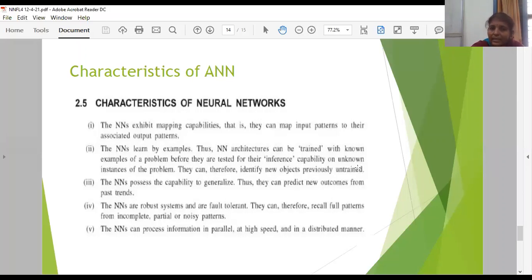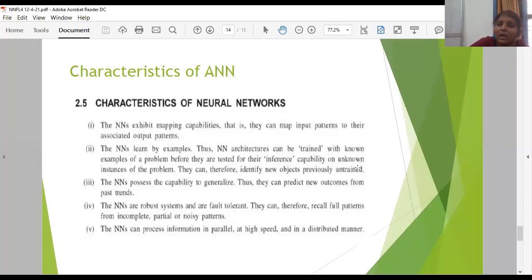The third characteristic is that a neural network possesses the capability to generalize. They can predict new outcomes from past trends. They already have some data previously, so with that data, they can predict what the new outcomes are. That is one of the important characteristics of neural networks. They possess the capability to generalize.